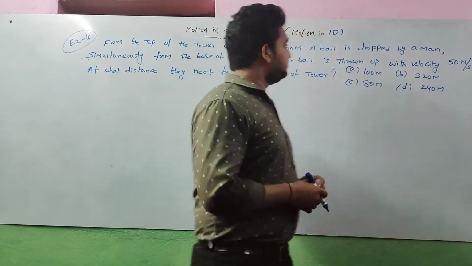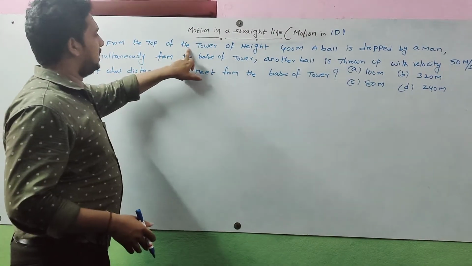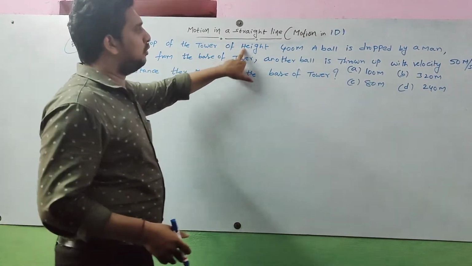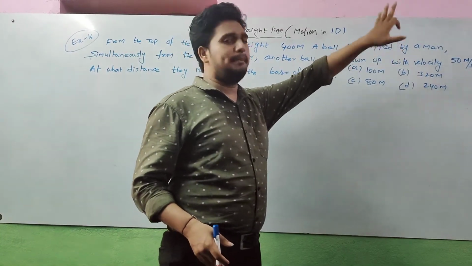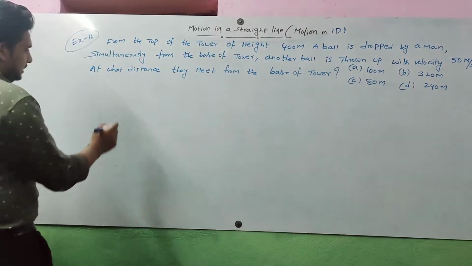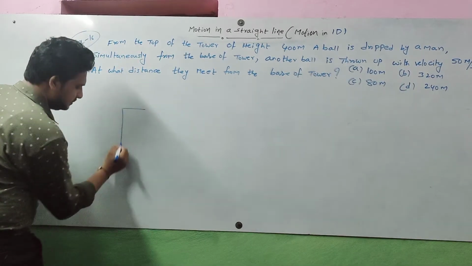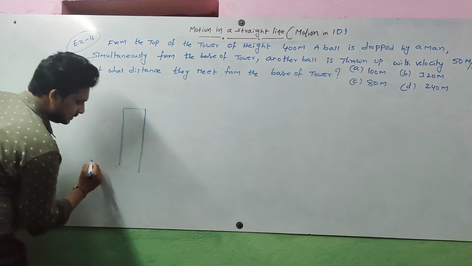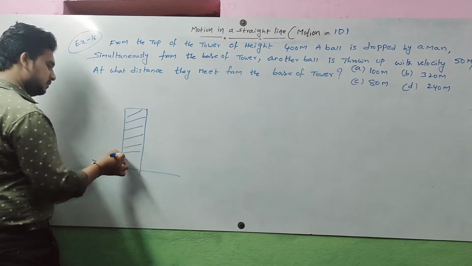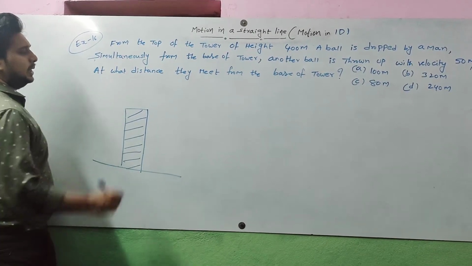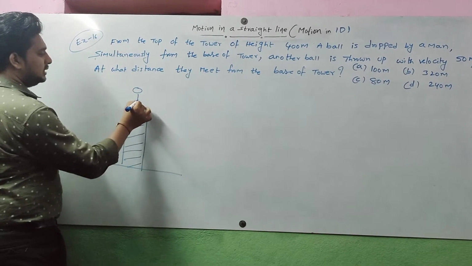Right, today's question: from the top of a tower of height 400 meters, a ball is dropped by a man. This is the first sentence. What is the meaning of the first sentence? Let us consider this is a tower, and a person is standing on the tower.